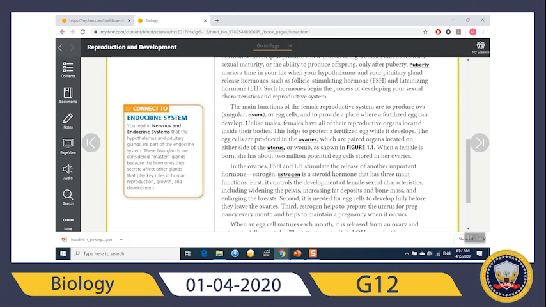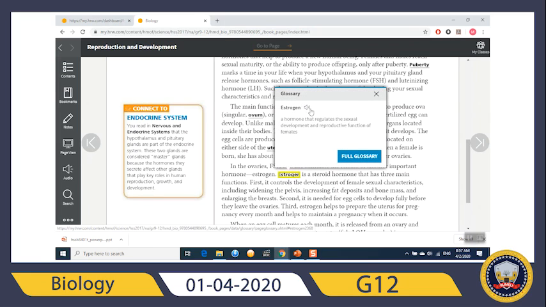Now, in the ovaries, FSH and LH stimulate the release of another important hormone, estrogen. What is estrogen? Estrogen, a hormone that regulates the sexual development and reproductive function of females. So, estrogen is the major female hormone.